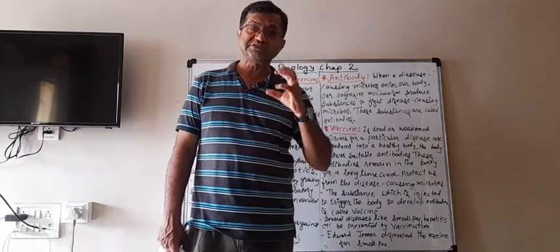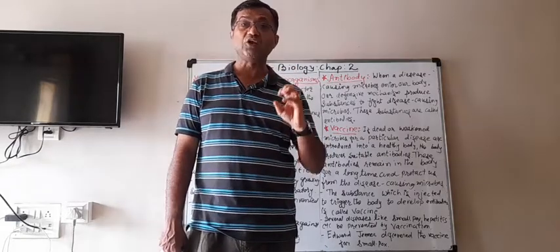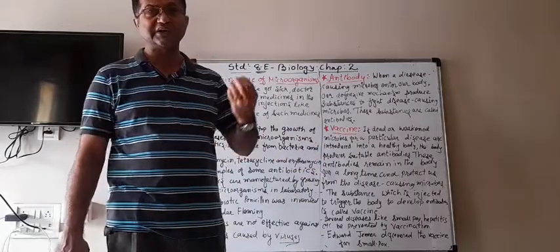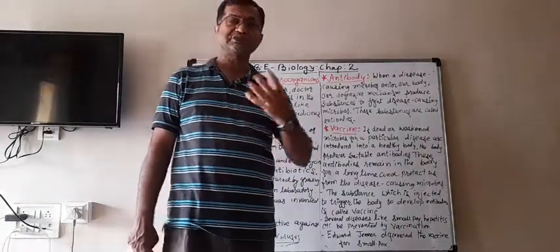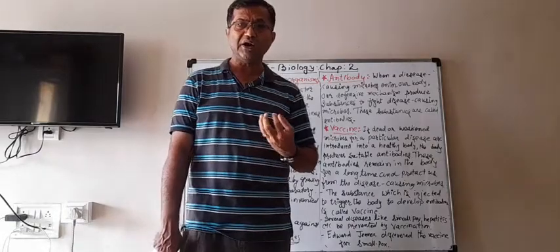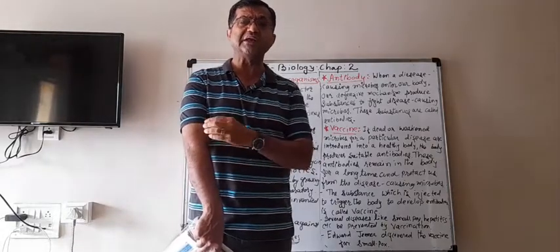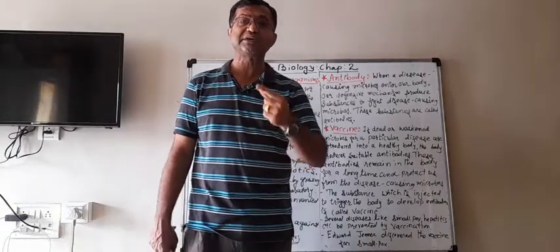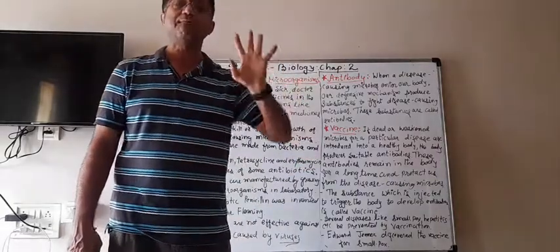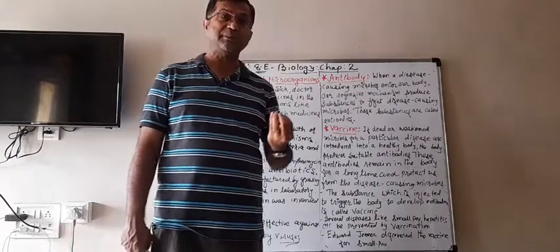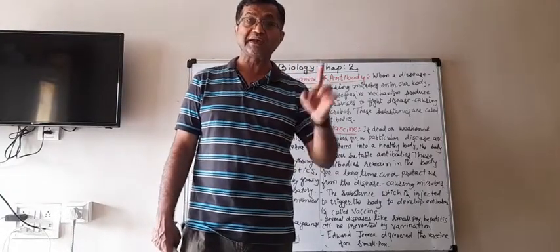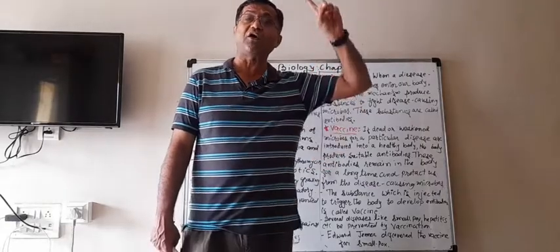These substances produced are known as antibodies. Suppose a bacteria is entering our body which can cause some disease. As soon as it enters our body, our defense mechanism starts making chemicals to kill that bacteria. That is known as antibodies. And that antibody can remain in our body for a long time.